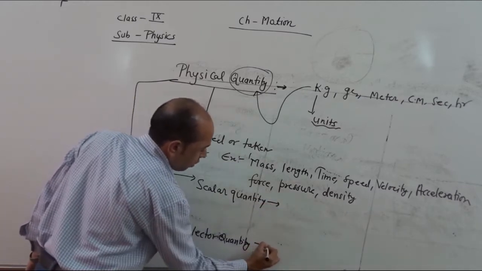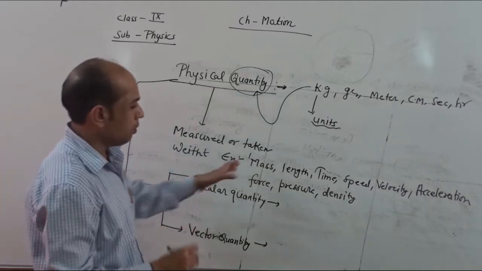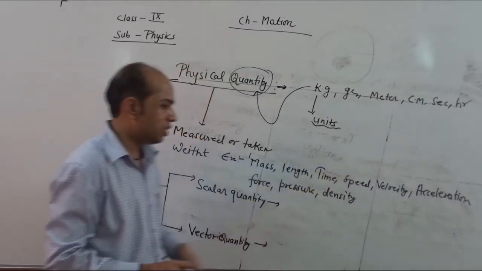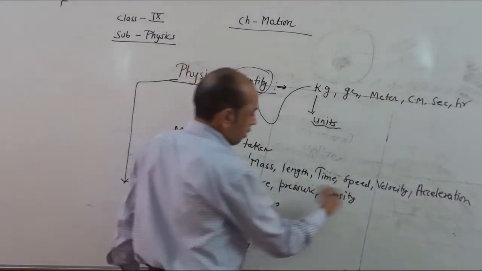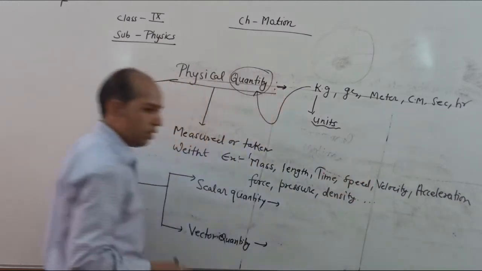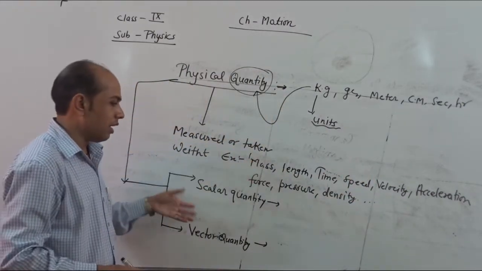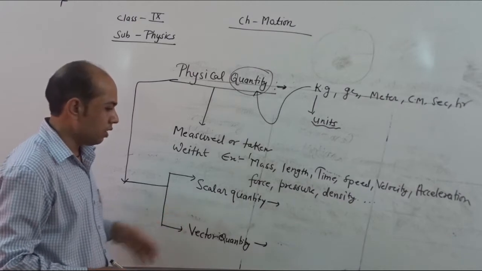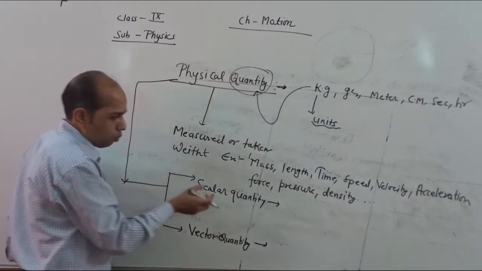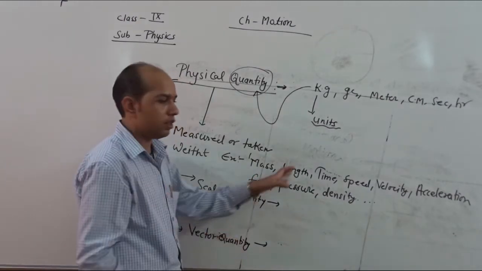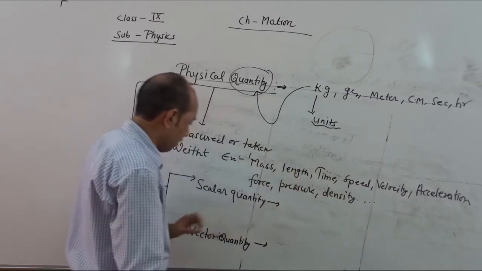So any physical quantity I am writing already here: mass, length, time, speed, velocity, acceleration, force, pressure, density, all are here physical quantity. So these physical quantities are further categorized into scalar and vector quantity. Now we see here how to choose which quantity is scalar, which quantity is vector.